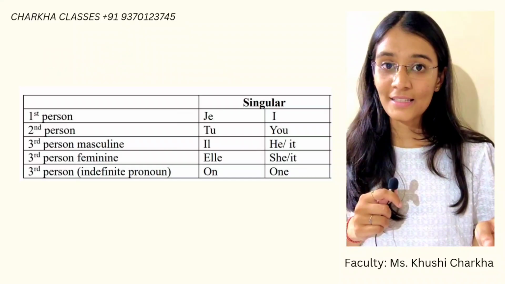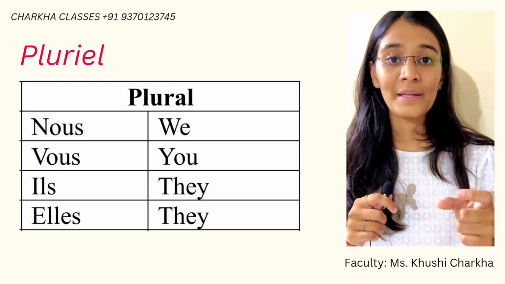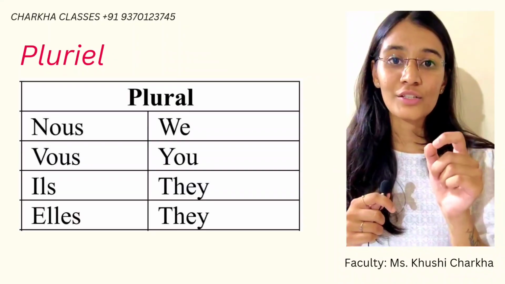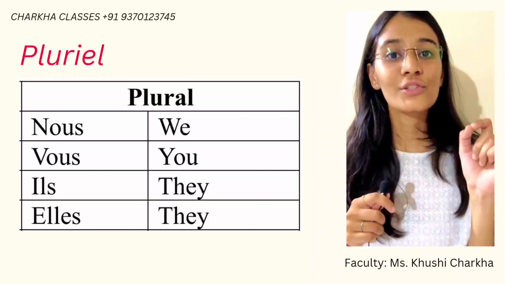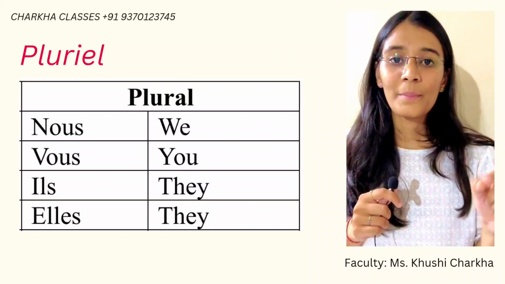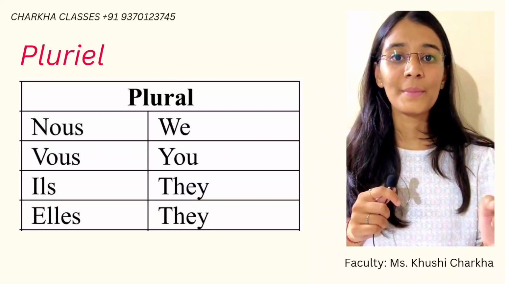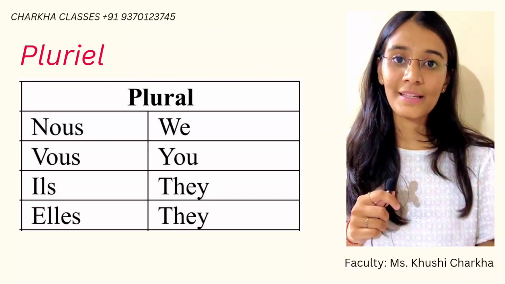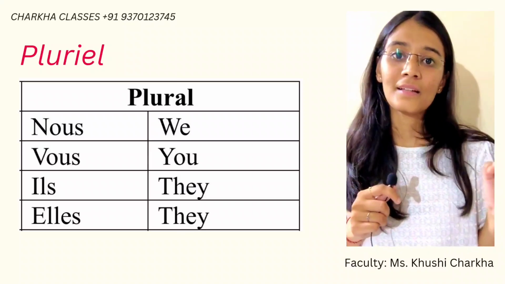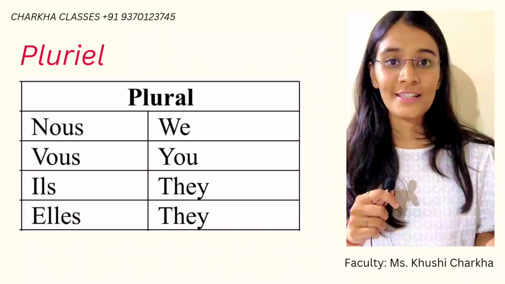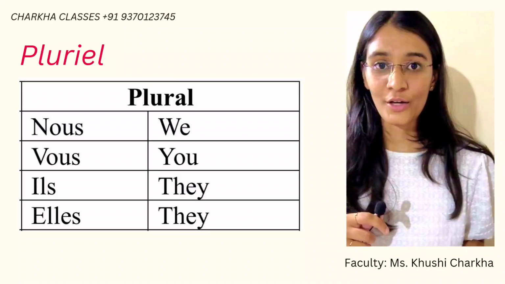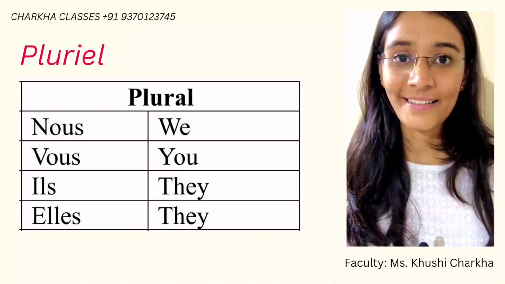Now in the plural category, there is nous meaning we. Remember, in French, we do not pronounce the last consonant. Nous meaning we, vous meaning you, ils meaning they, elles meaning they. These were the pronunciations and meanings of the subject pronouns. Now let us get into the details.